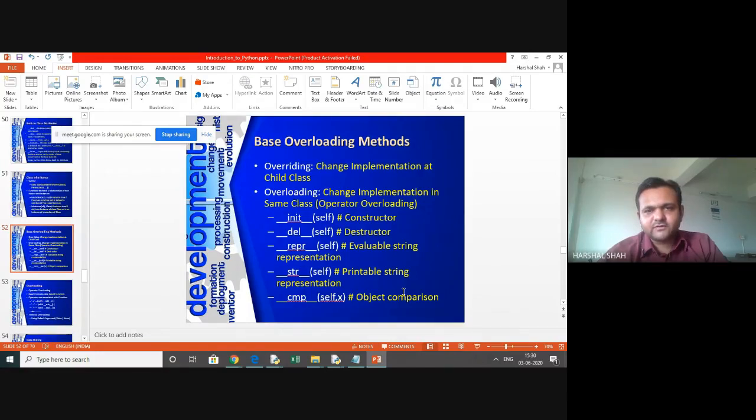These are the methods which we generally use to do overloading, but right now I'm not executing this. Overloading and overriding we will keep for later, along with another concept called data hiding, and that we'll see tomorrow.